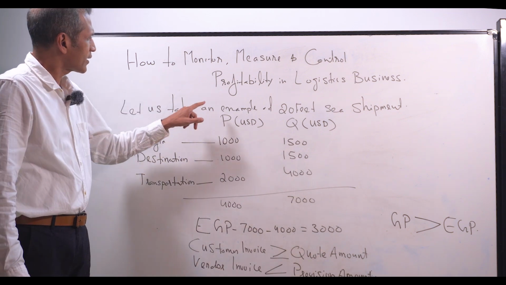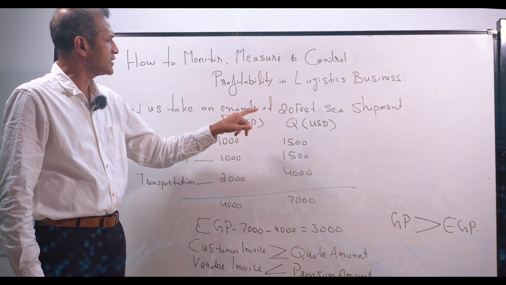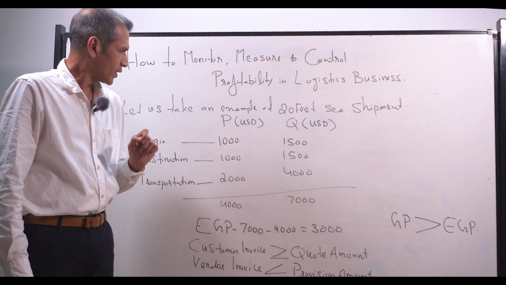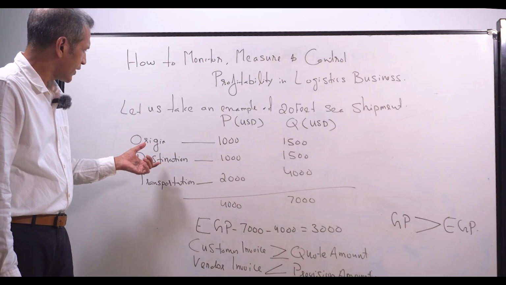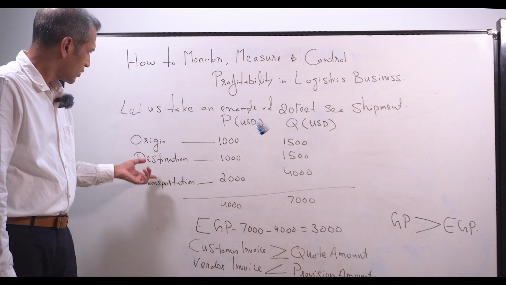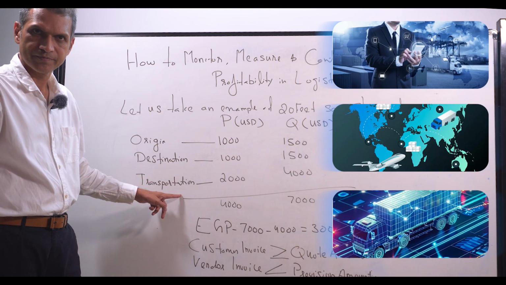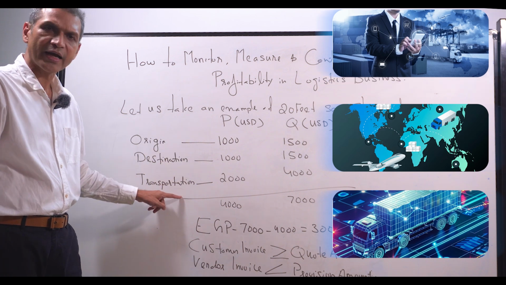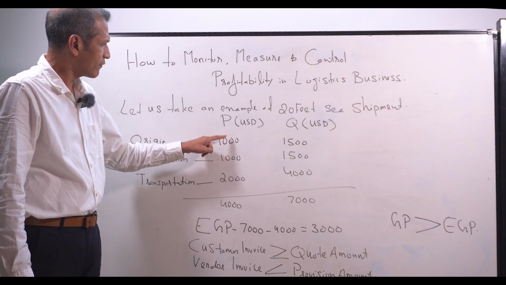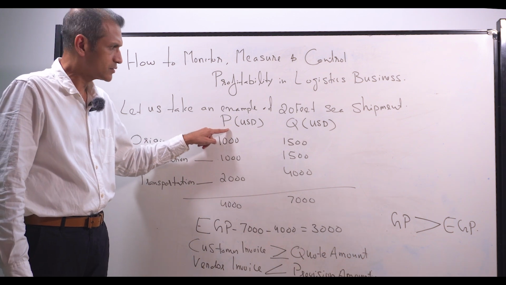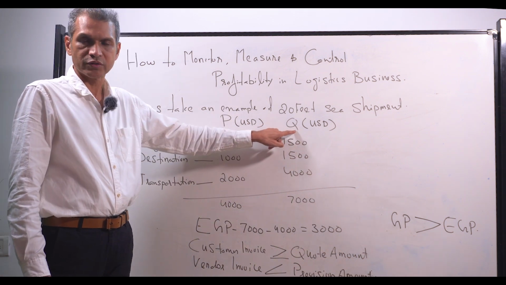Let us take a 20 feet sea shipment from Chennai to Dubai. Consider that we have three activities: origin handling, destination handling, and transportation. For each of these activities, we have a provision or planned expense and a quote amount.